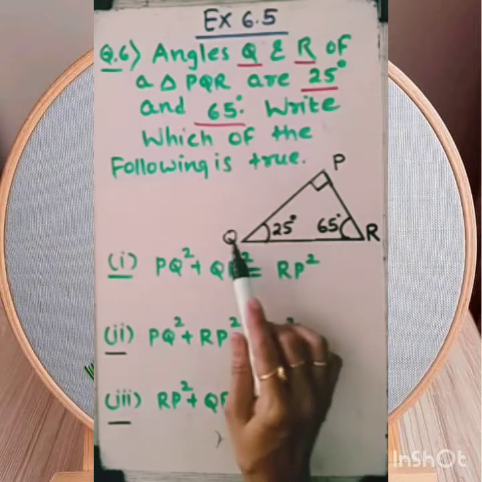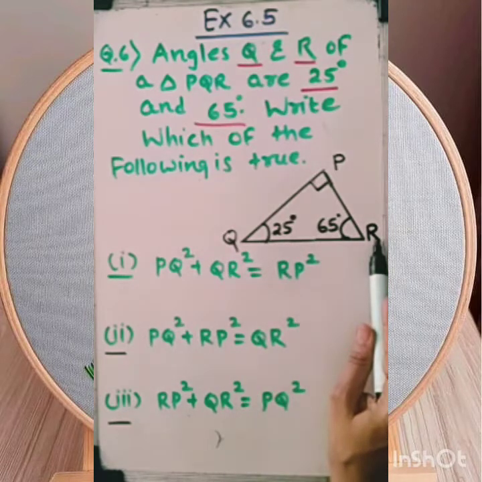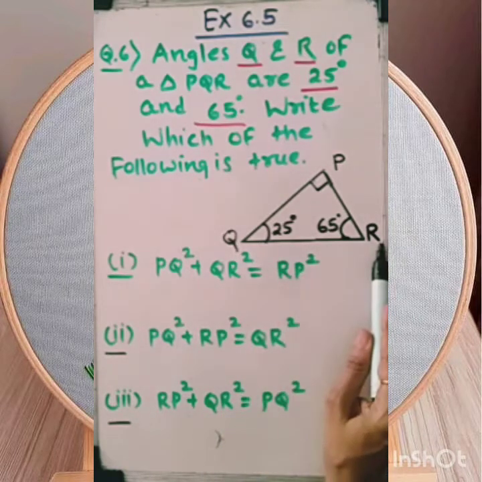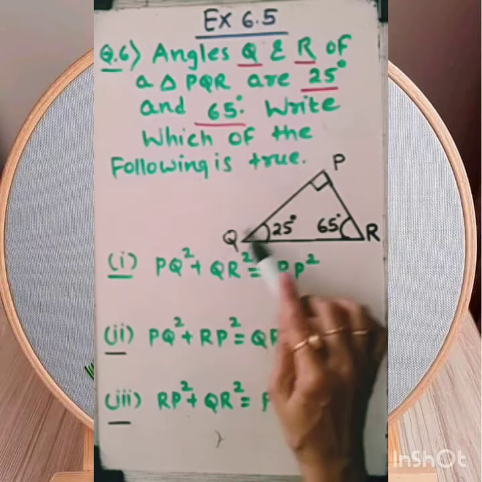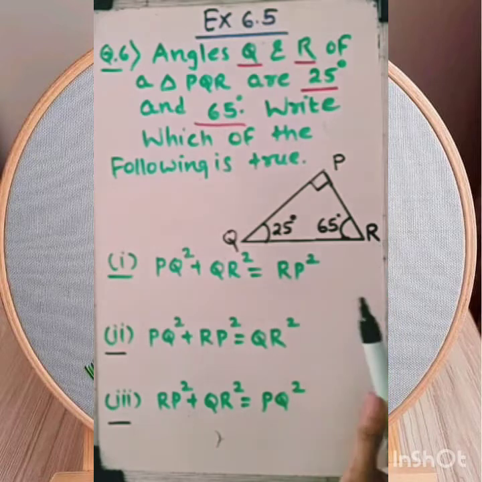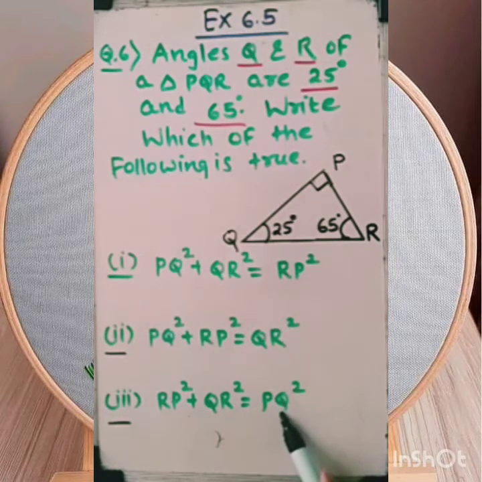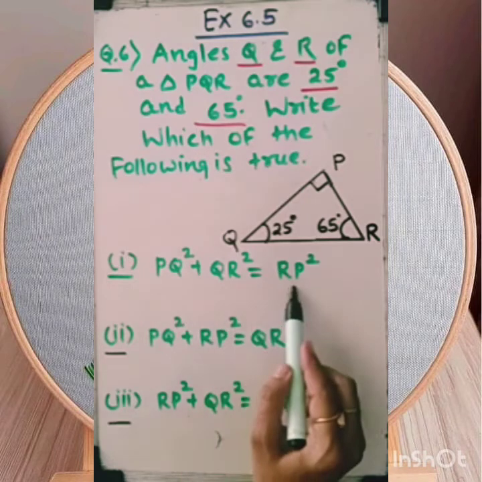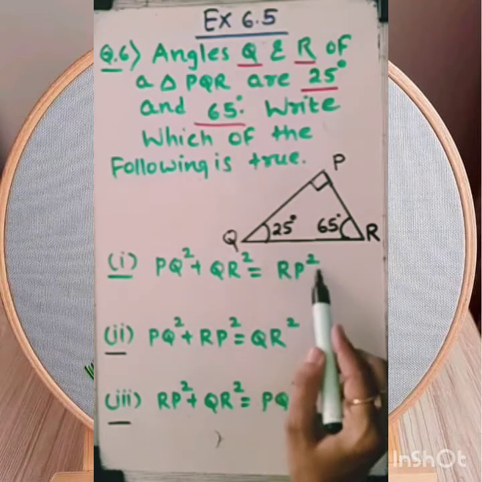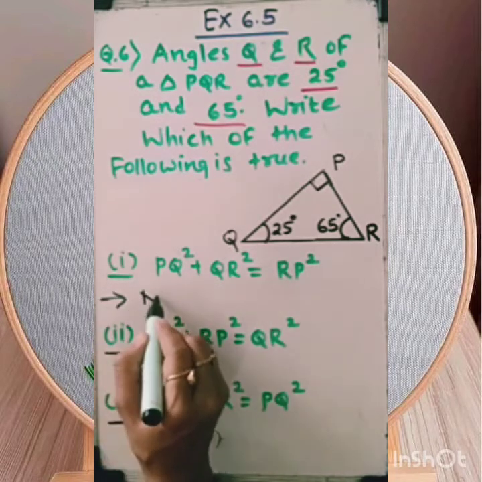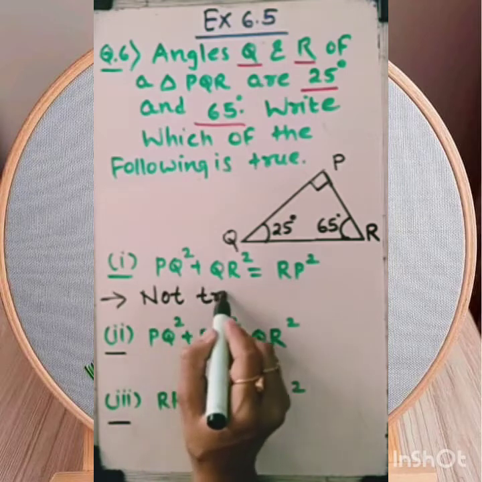So we can say QR square equal to PQ square plus PR square. Out of these three options, in the first, QR square is given here, which is hypotenuse square, but the other is RP square. Here RP is not a hypotenuse, so the first statement is not true.